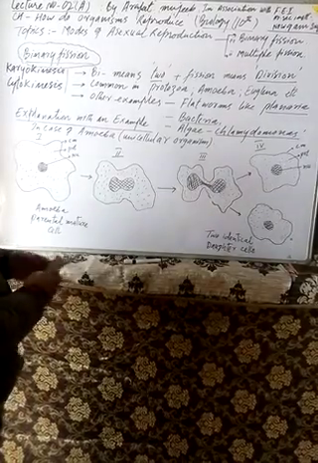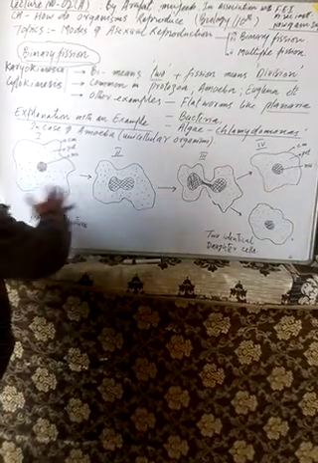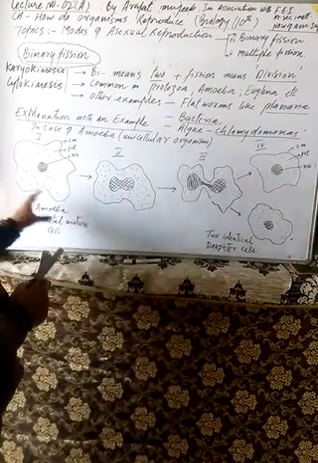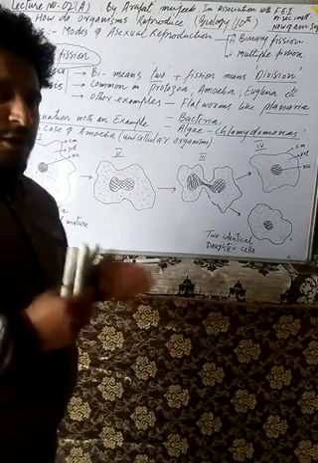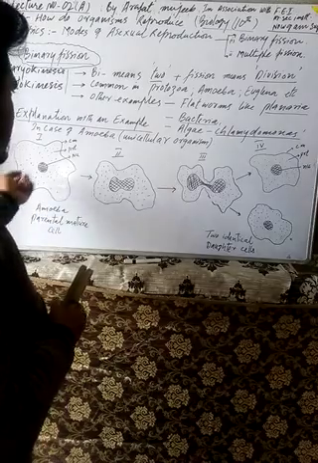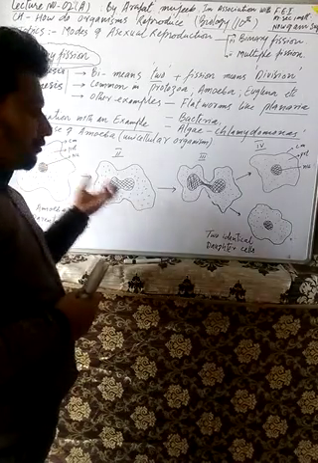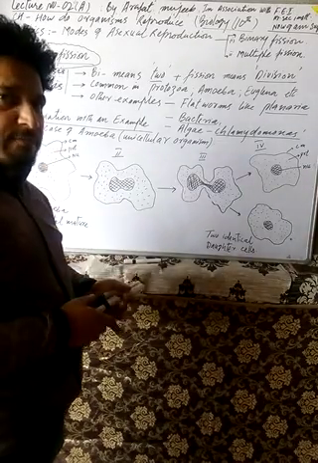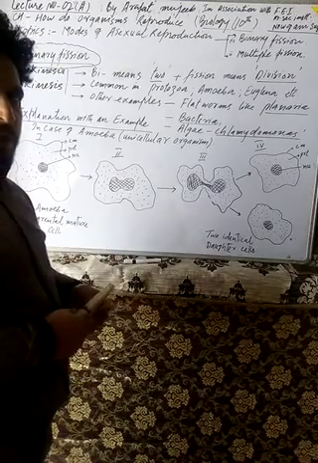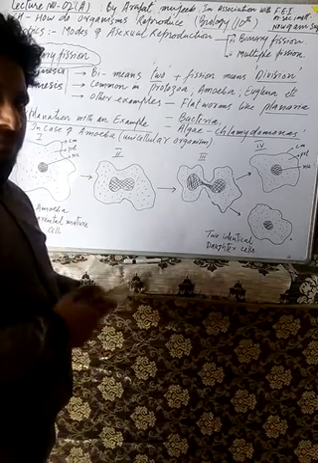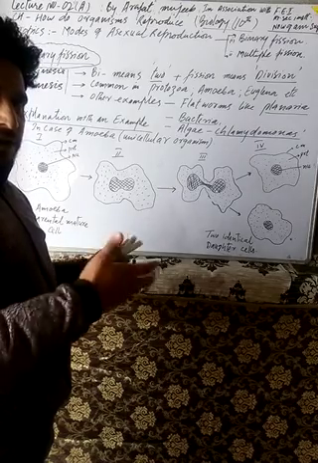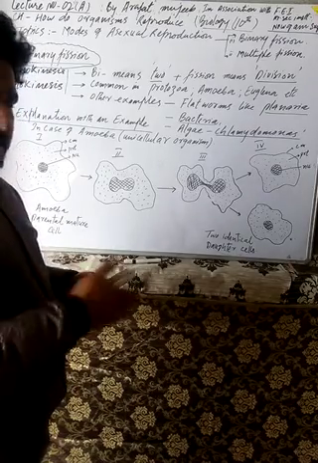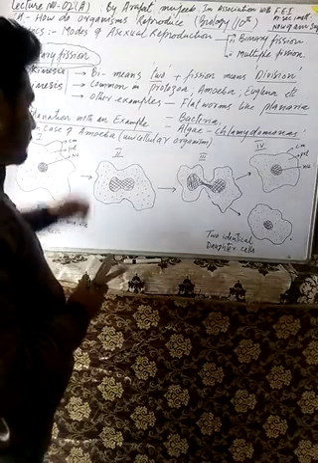So here we will pay attention to the diagram. Whenever you are asked in the exam about this concept, you should explain it with the help of an example, like amoeba. Often we take the amoeba in biological science, mostly as a single cellular organism. We take it as an example to explain the concept of binary fission.